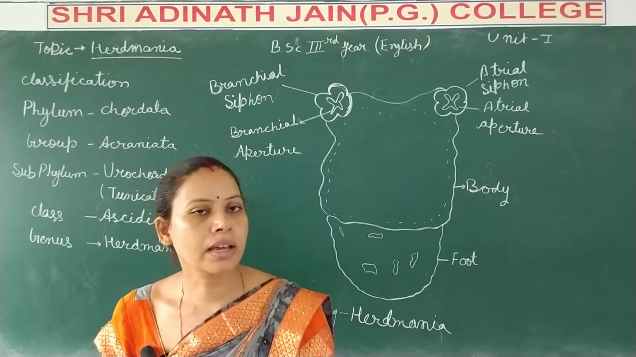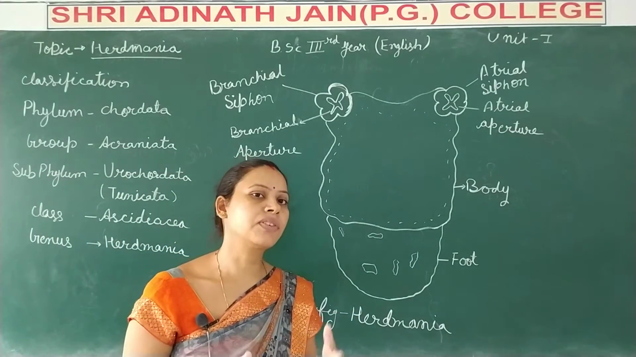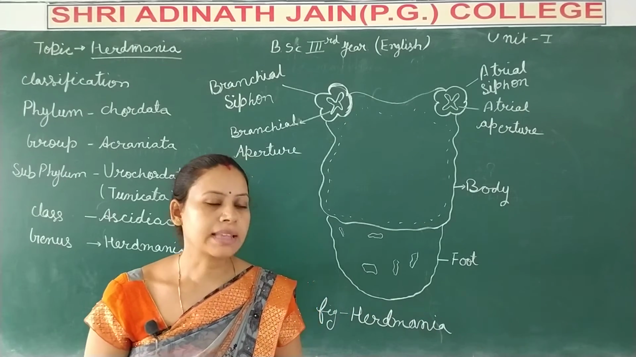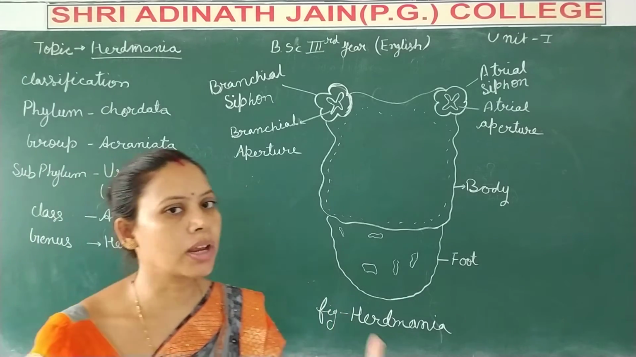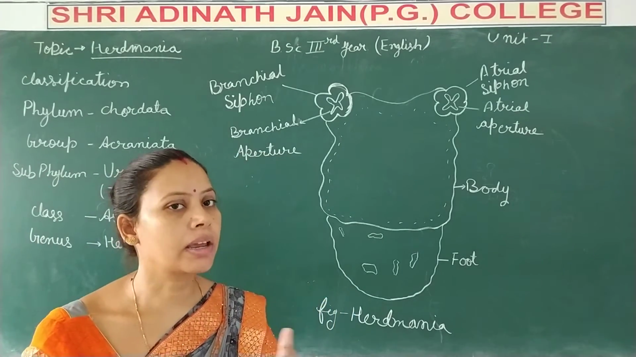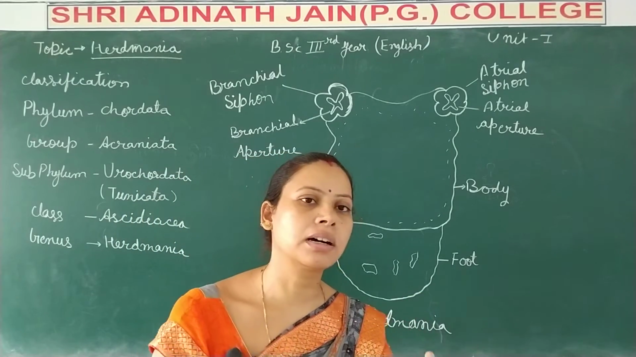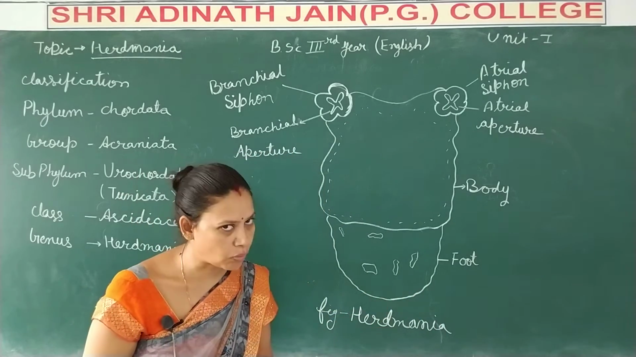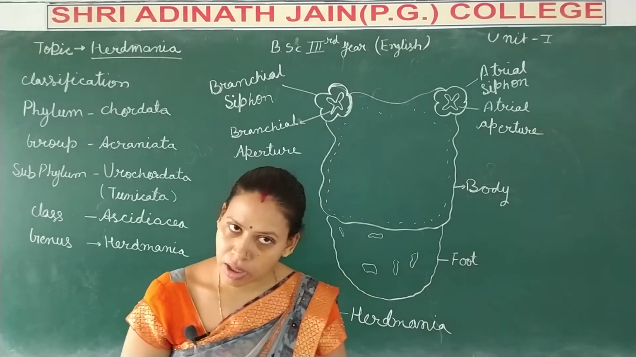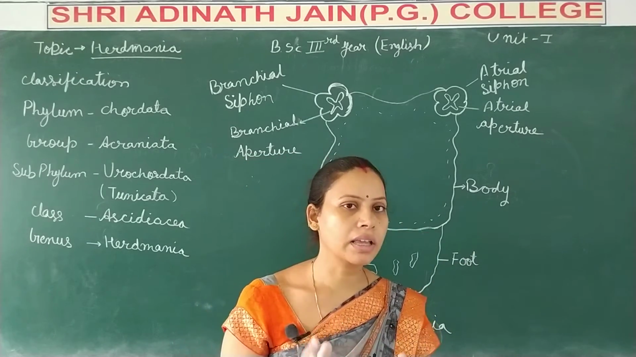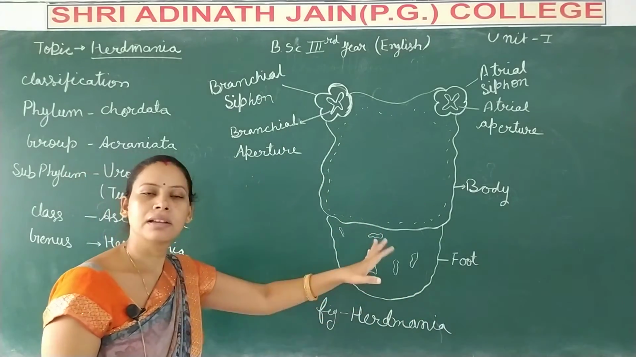Herdmania is basically a marine animal. It lives in shallow marine water, such as the Arctic area and Antarctic area. It is found in marine areas. In the Indian coastal area, the most common species, Herdmania pallida, is found. If we talk about the body structure of Herdmania, it has a sac-like structure. Their body is sac-like.